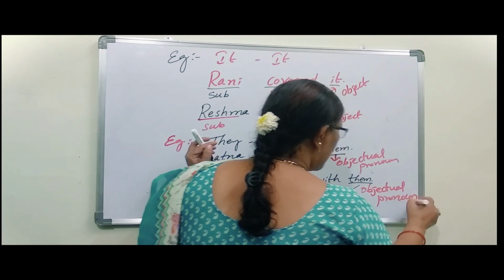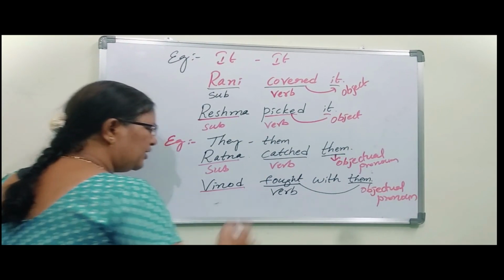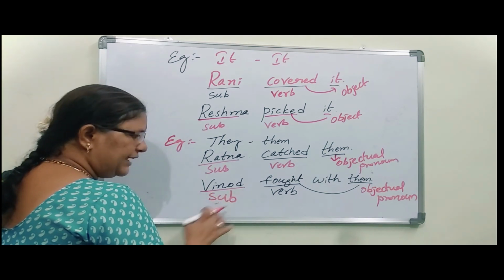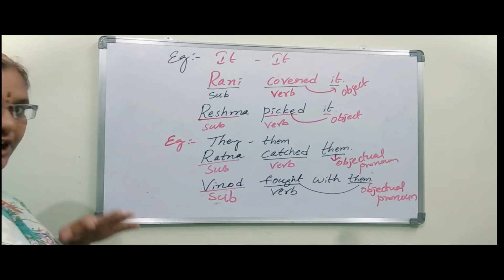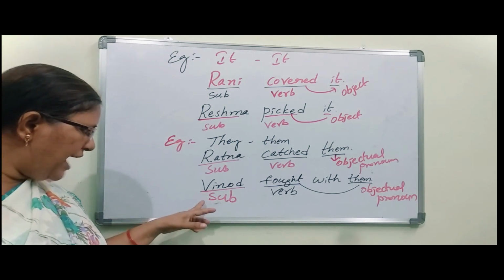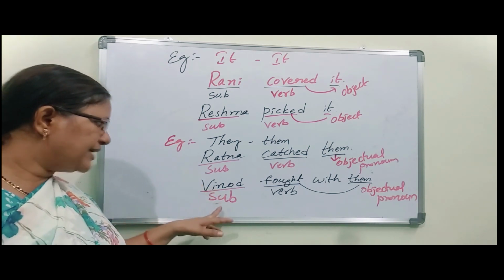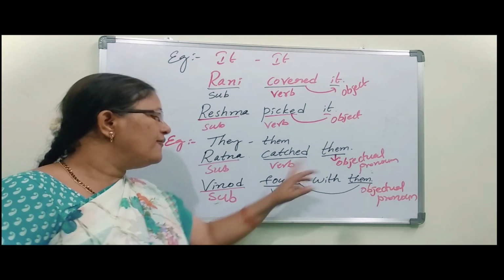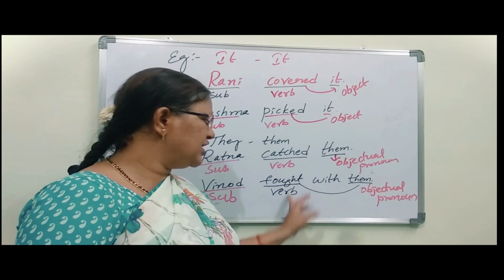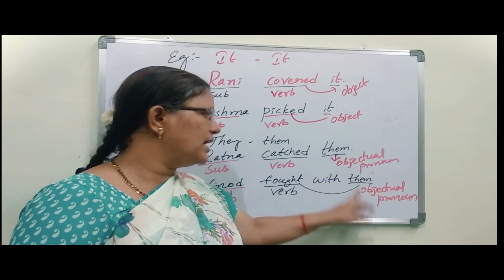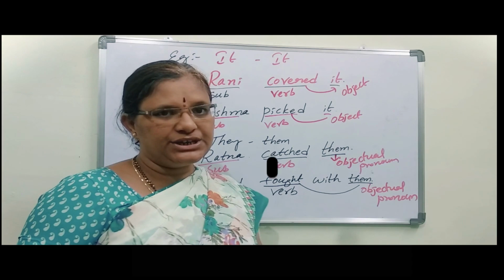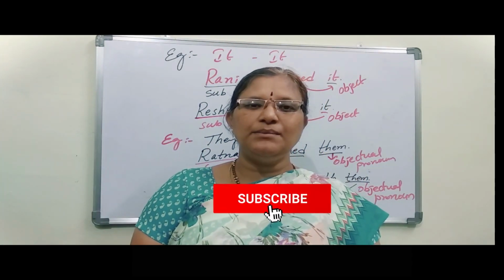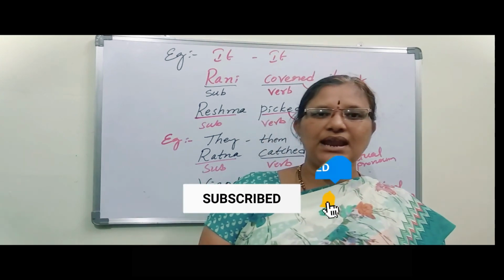Objectual pronoun. So what about Vinod here? Vinod is subject, because Vinod did that work. So action doer Vinod, action doer means subject. Vinod did some work, that is fought with them. So that action happened on them. So that's why them comes under objectual pronoun. So, this is about it.